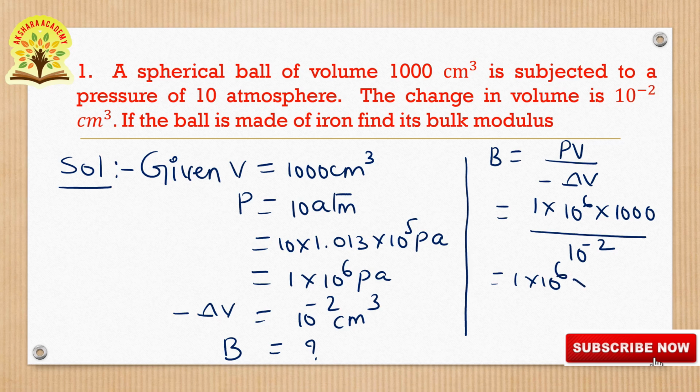So 1 into 10 to the power of 6 into 10 cube into 10 to the power of 2. So the total bulk modulus B is equal to 1 into 10 to the power of 11 Newton per meter square, or Newton meter to the power of minus 2. Okay, go to the next question.